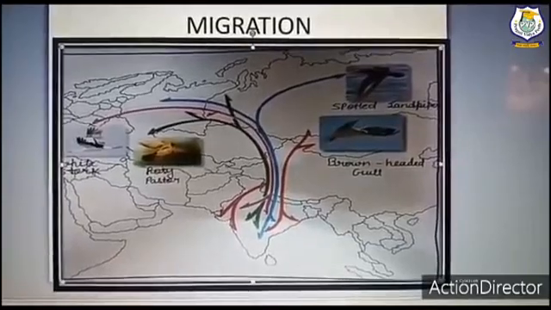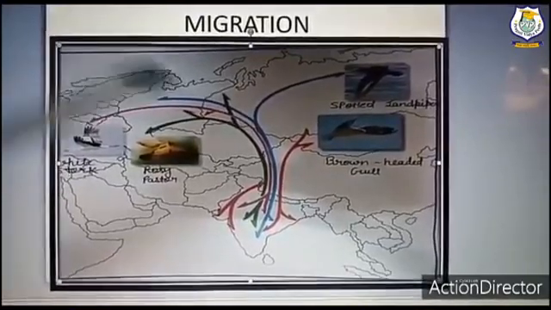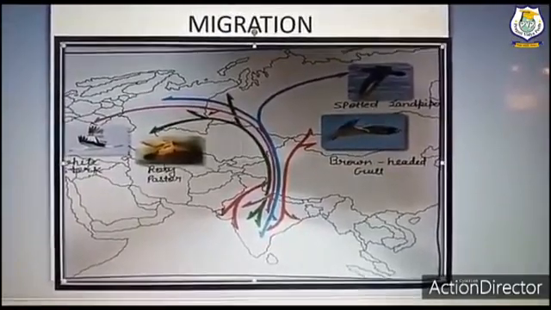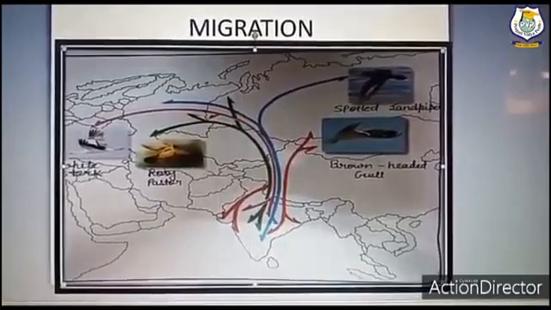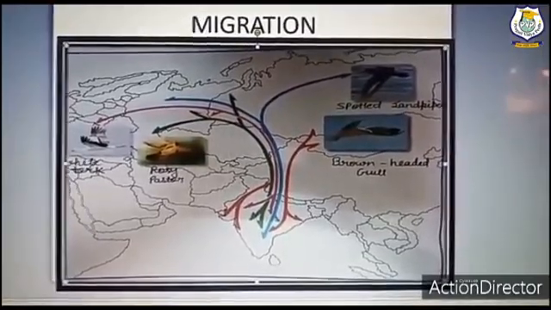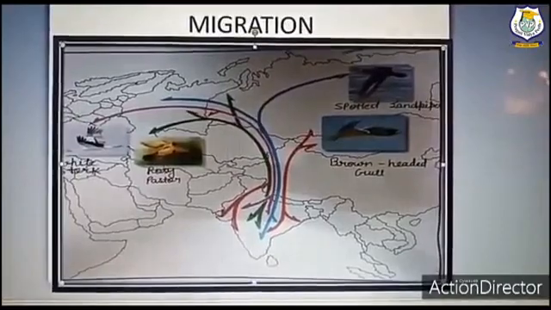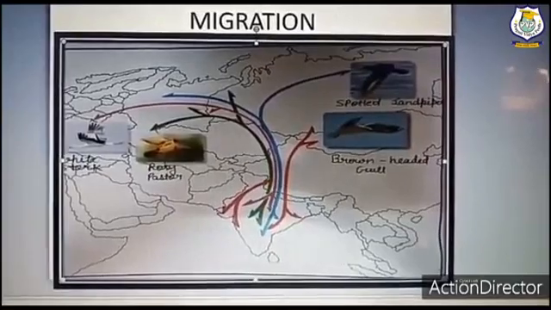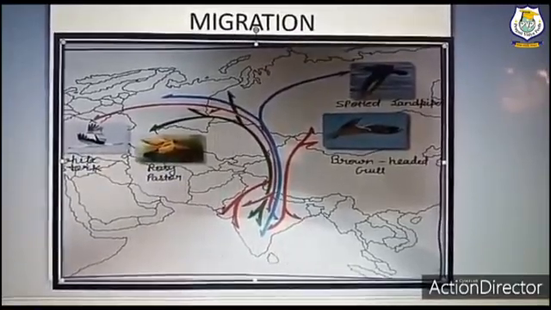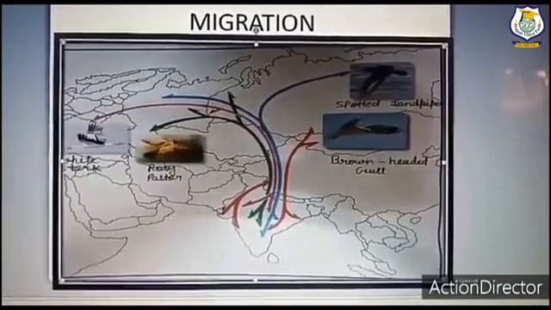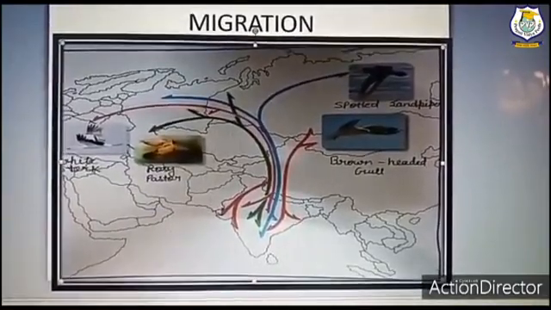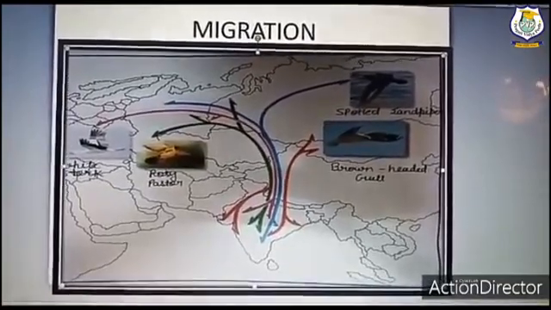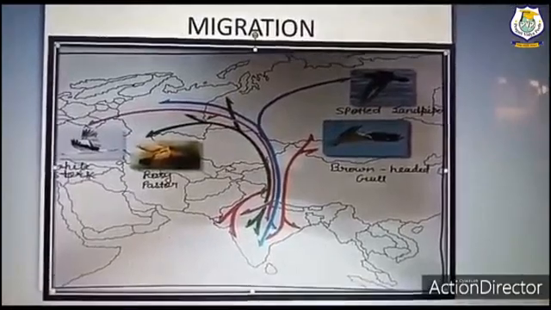Here is one more bird. This bird is the spotted sandpiper. This bird comes from Europe and Northern Asia and visits India in the month of September. They return home in the month of April. Now this bird is the rosy pastor. This bird comes from Eastern Europe and Central Western Asia and visits India in the month of August, and they return in the month of April.